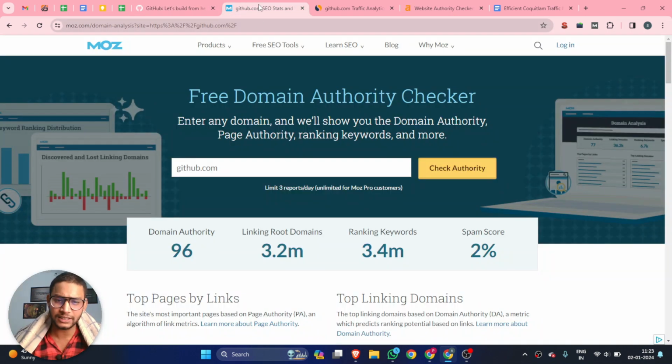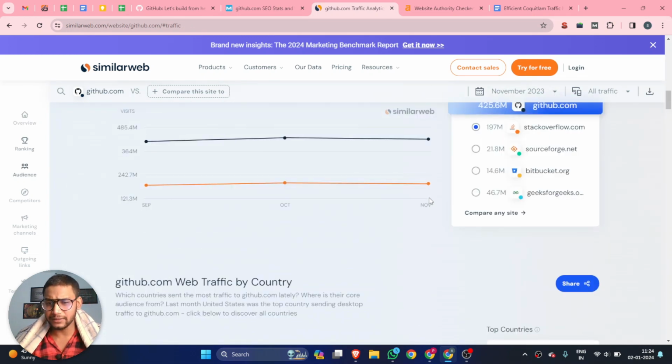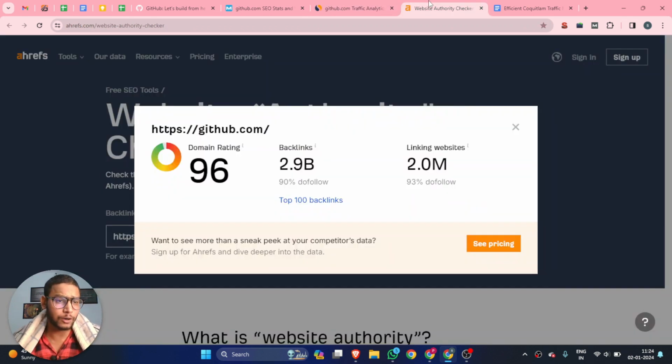I will show you the website authority and the spam score. You can see the domain authority is 96 and the spam score is 2% according to Moz. This website has 425.6 million total visitors, mostly traffic from USA, China, India, Japan, and Germany. If you want to attract and drive audience from those countries, you have to create a backlink on that website, and you also get the opportunity to drive crawlability to your website from those countries. According to Ahrefs, this website has a 96 domain rating.